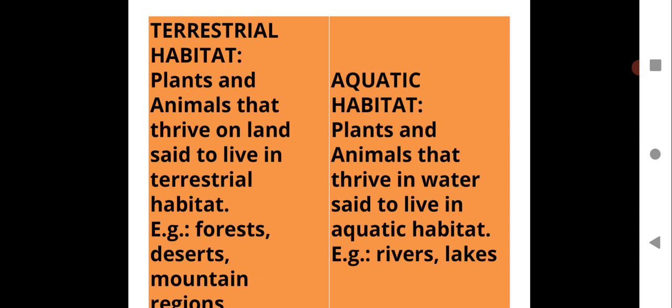Whereas in aquatic habitat, plants and animals that thrive in water are said to live in aquatic habitat. So rivers, lakes, ponds, seas, oceans, all those are aquatic habitats. And the living organisms which survive in any water bodies like rivers, ponds, lakes, oceans, they survive in the aquatic habitat. So please take this down, the points of comparison between terrestrial habitat and aquatic habitat.